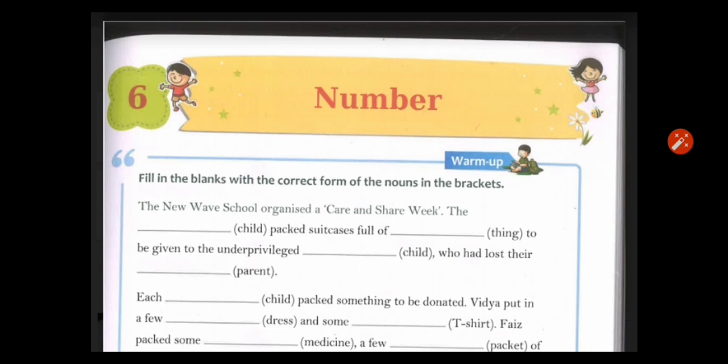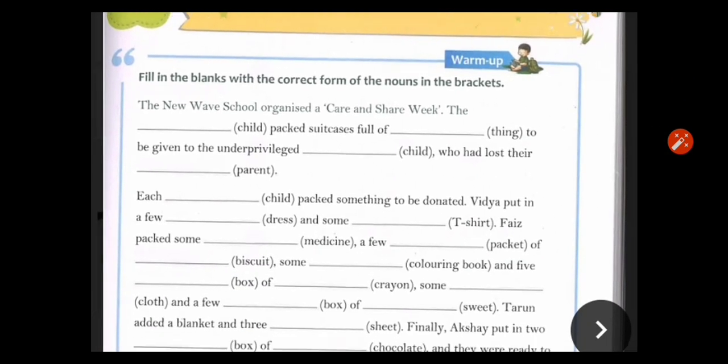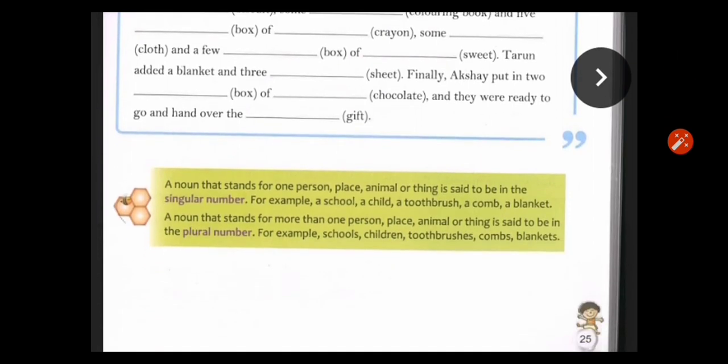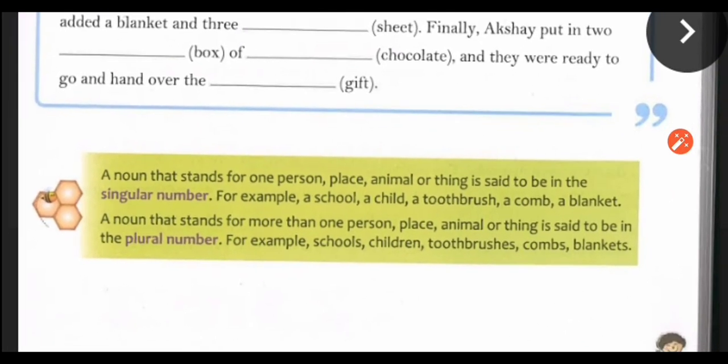This is chapter number 6, number. First of all, I will tell you about number. What are numbers? There are two kinds of numbers: singular number and plural number.